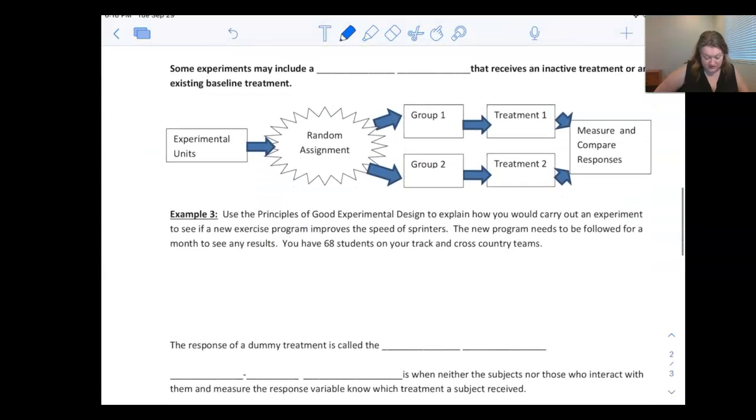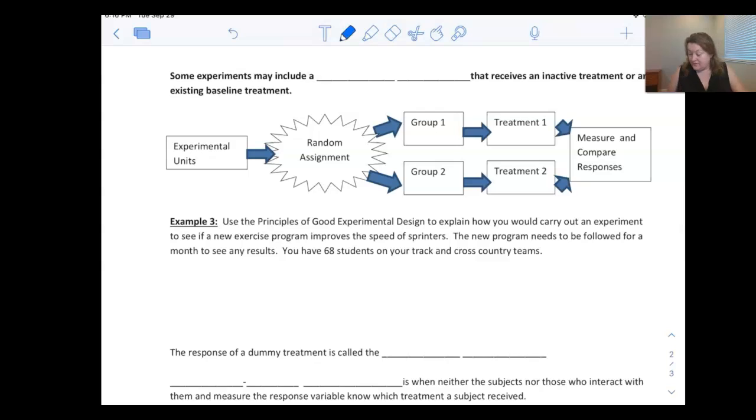Last thing we're going to do is this one. All right, so this one says, some experiments may include blank that receives an inactive treatment or an existing baseline treatment. So you might have heard this phrase before. This is a control group. That is not the same thing as a good experimental design, even though they both have the word control. This is a control group. This is the people who get the sugar pill or the pill that looks like what everybody else is taking, smells like whatever everybody else is taking, but really doesn't have any active ingredients.